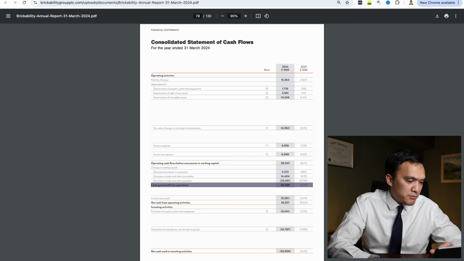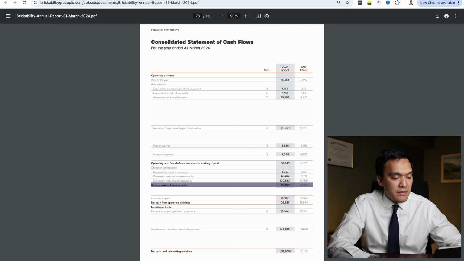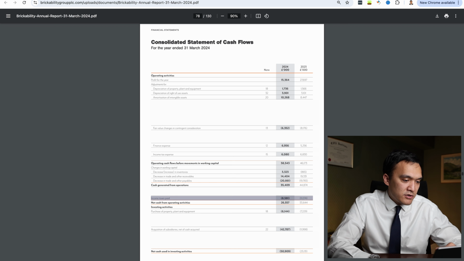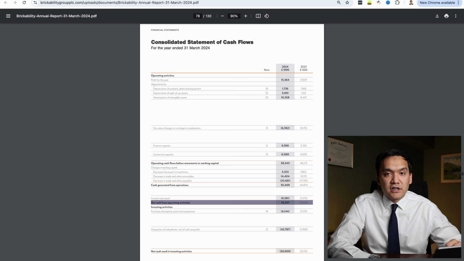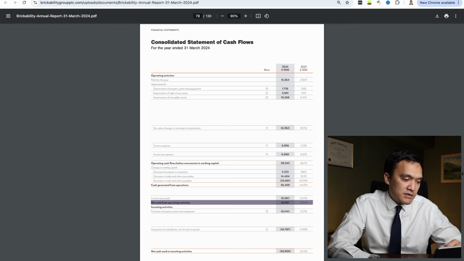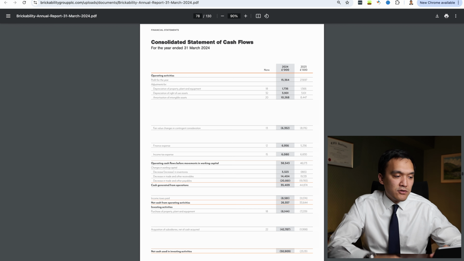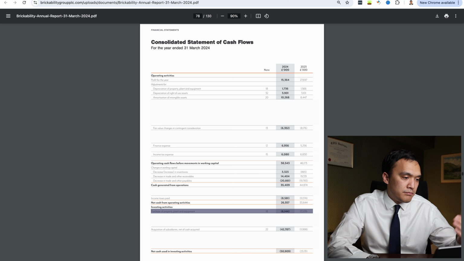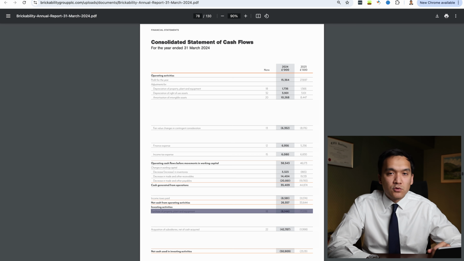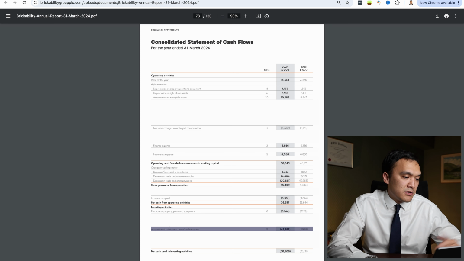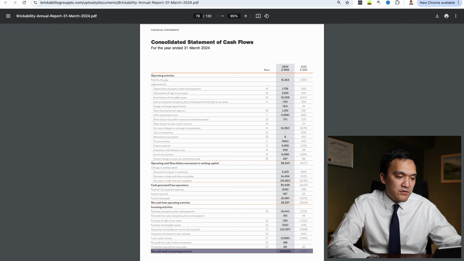And we have cash generated from operations of 35.4 million. We then deduct income taxes that we actually paid of 8.6 million, and we have total operating cash flow for the period of 26.6 million. I hope it makes sense. And now investing and financing cash flow are much simpler to understand. In investing activities, we have purchases of property, plant and equipment for 6.1 million, and acquisitions of subsidiaries for 42.8 million. It's relatively straightforward. And we have net cash used in investing activities of 50.9 million.